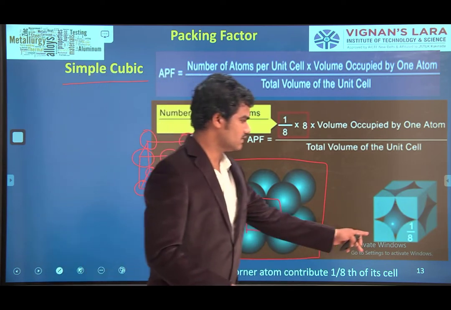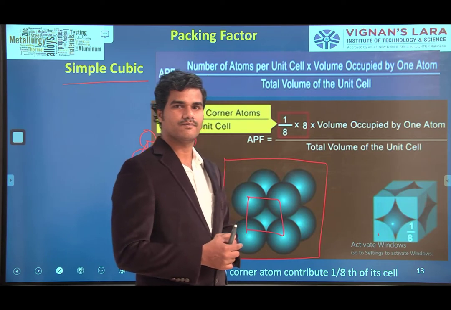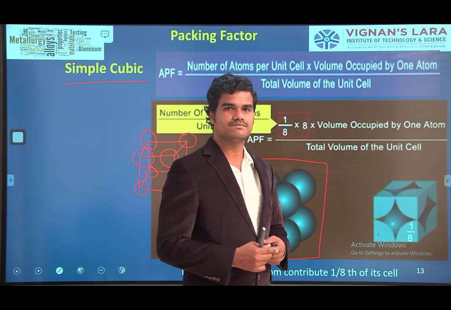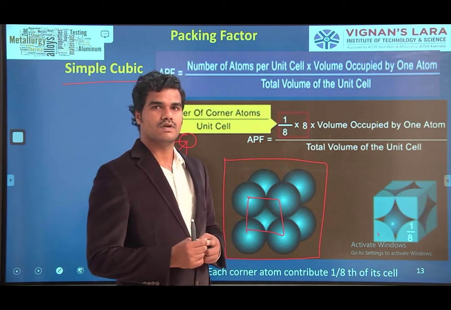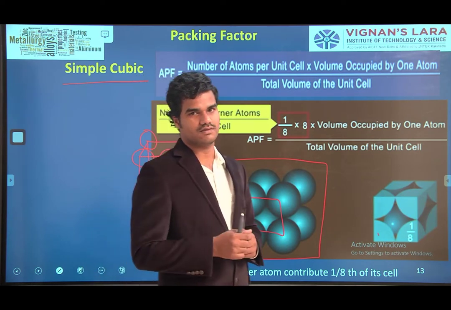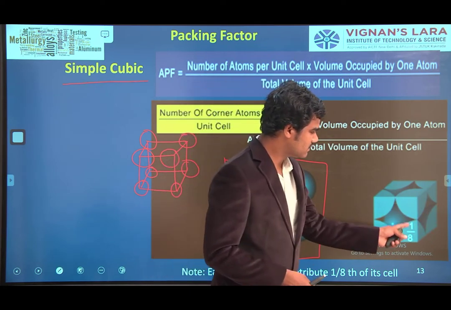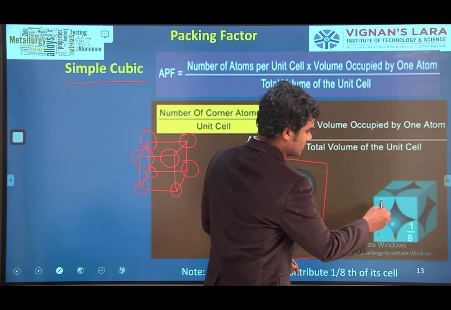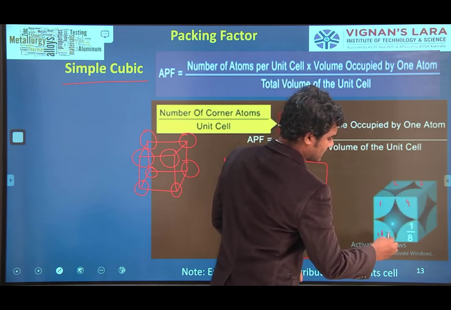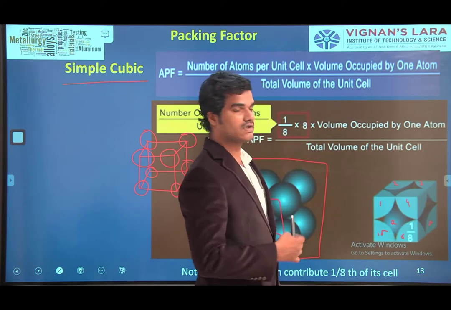In a single unit cell, how many atoms are there? We have to count, at each and every corner: 1, 2, 3, 4, 5, 6, 7, 8. Total 8 are there.